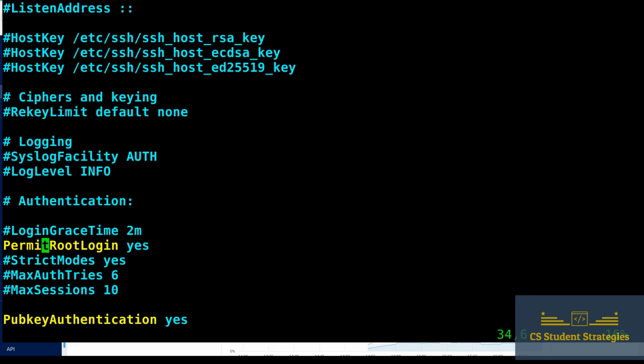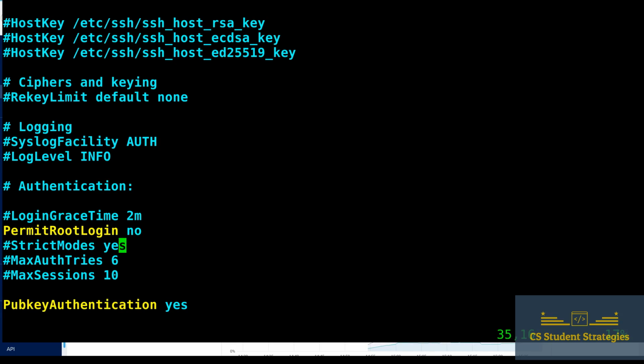Let's go around and look for, okay, PermitRootLogin. We definitely want to change this to no. So I'm going to highlight over this yes, and then I'm going to type in cw, and then type in no. All right, then we hit escape. That way we don't permit the root login. So now the root user won't even be able to log in using SSH, which is what we want.